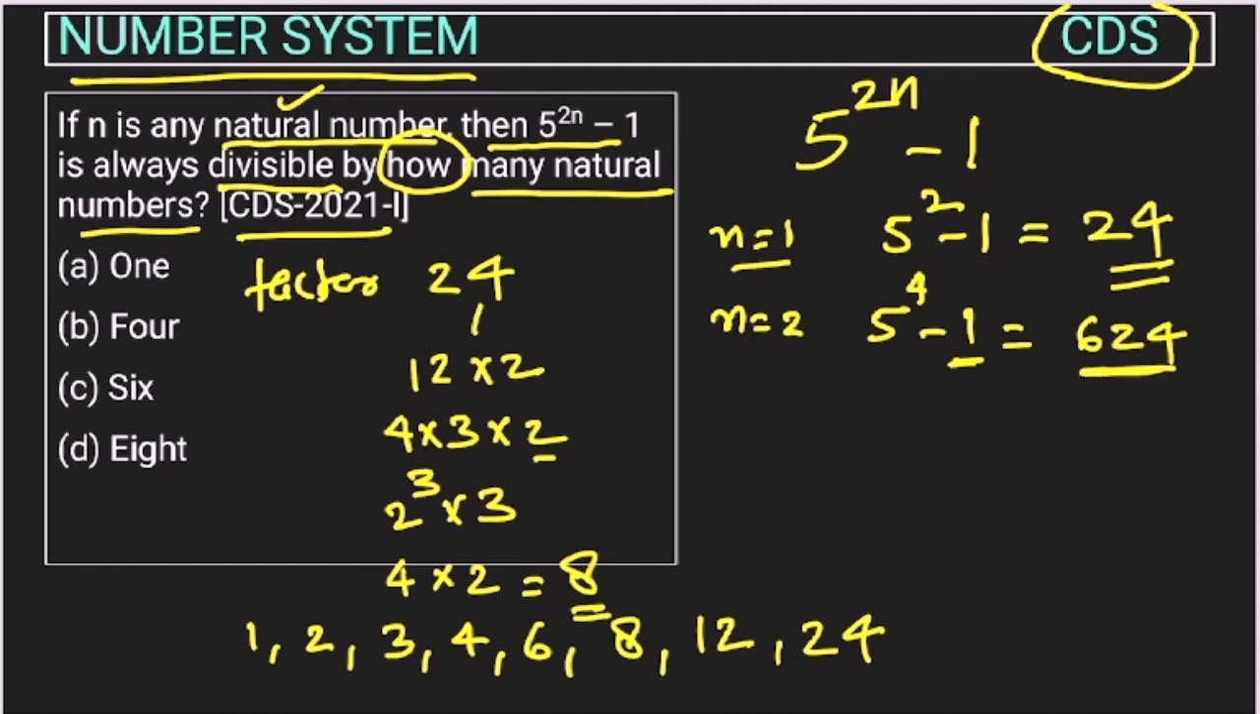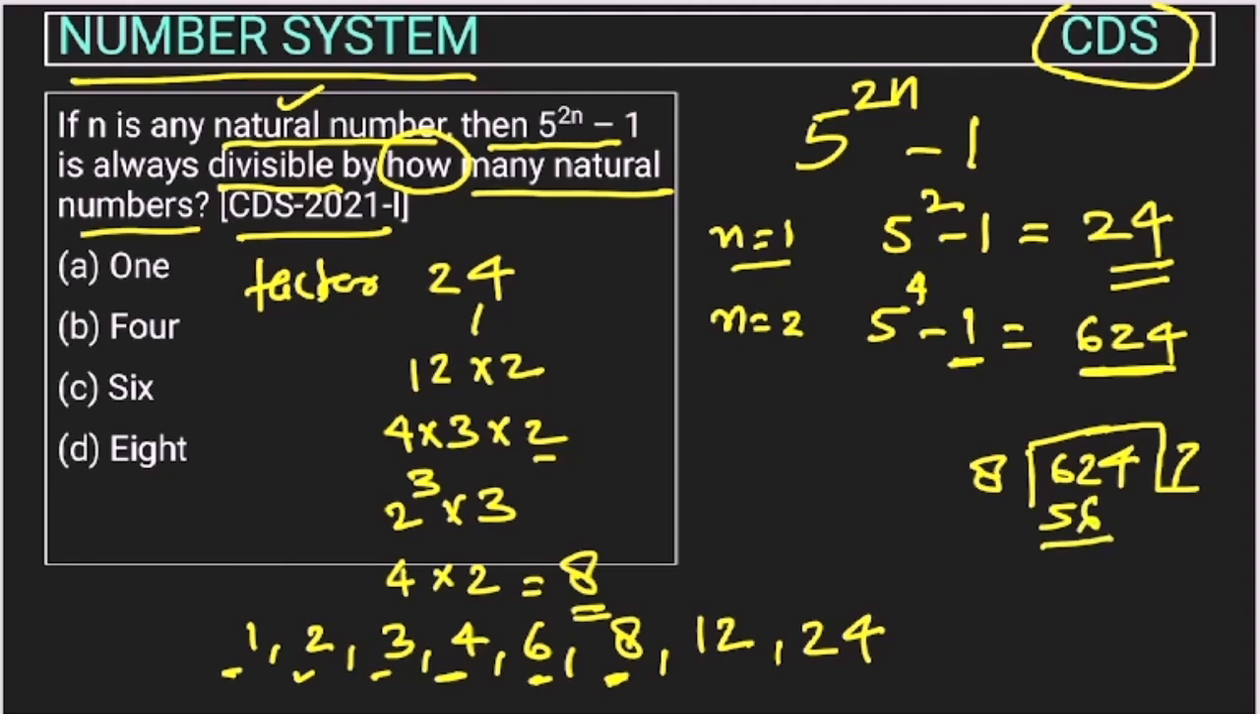So this 624 will be divisible by 1. It is divisible by 2 also, by 3 also, by 4 also, and 6 will also divide. Is it divisible by 8 or not? 624 divided by 8: 8 goes 7 times, 56, then 64. This is also divisible by 8. It is also divisible by 12, since 12 fives are 60, and 24 will also divide.